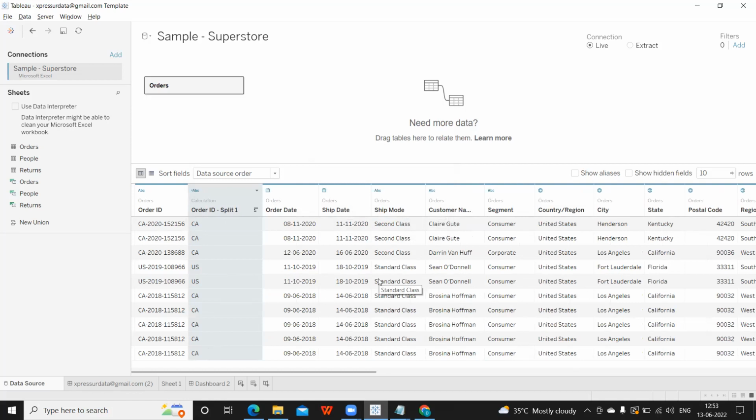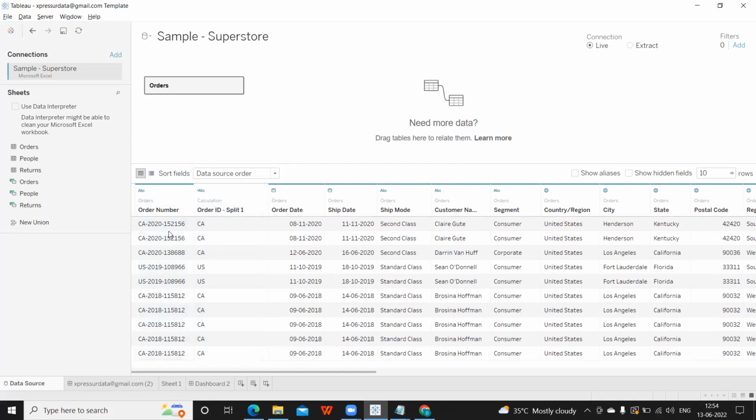So important things to remember here are your data type, from which table we are getting it, and what is the field name. And suppose you want to change the field name here, you want to give an alias, you can double click here and change it. Instead of order ID, you want it to be order number, we can do it. Enter. So something like this. But now there is a problem. You want to understand whether this is the original name or if there is any alias.